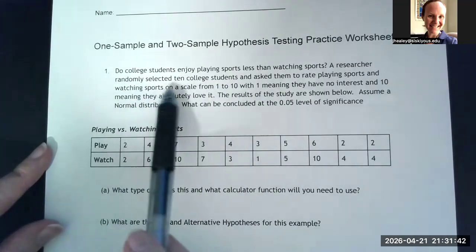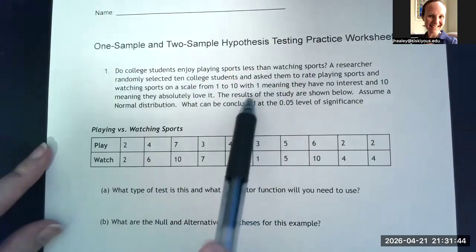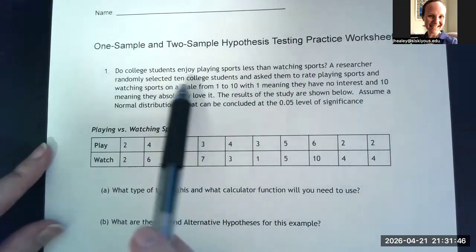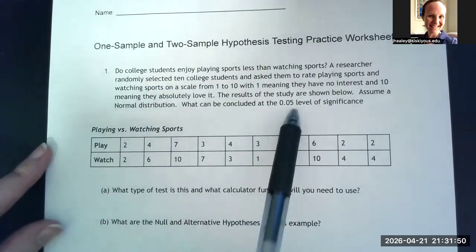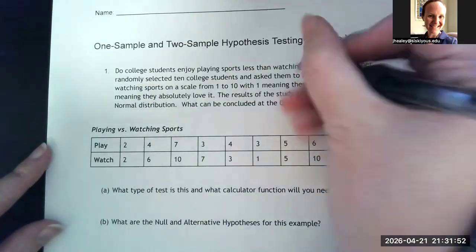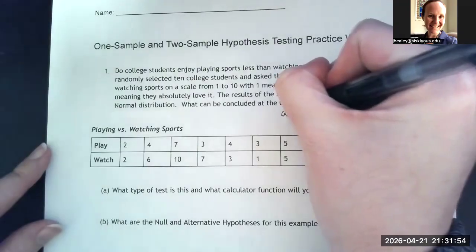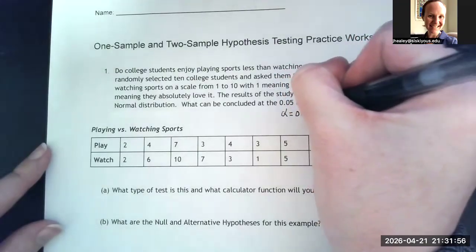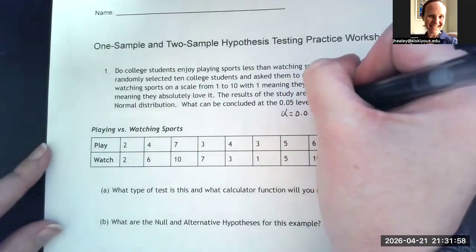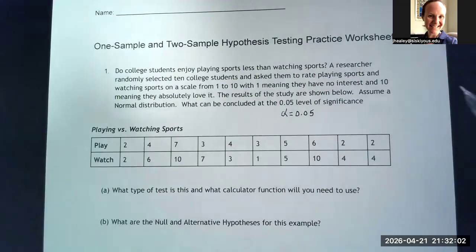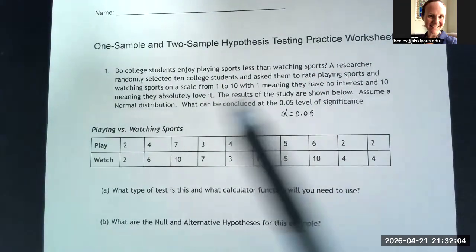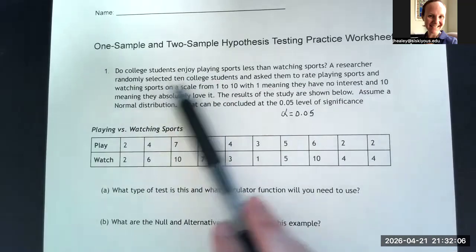So when we're looking at the question, it's saying the results of the study are shown below and what can be concluded at the 0.05 level of significance. So they've given us an alpha level of 0.05. And for the way that we're going to write our hypotheses, did they say something about preferring one over the other?